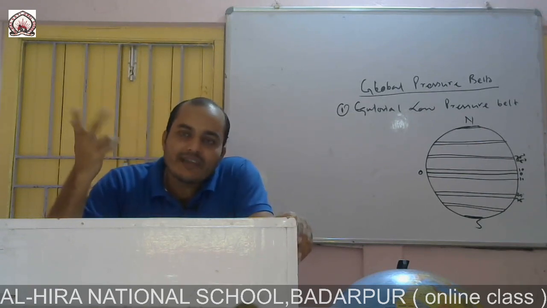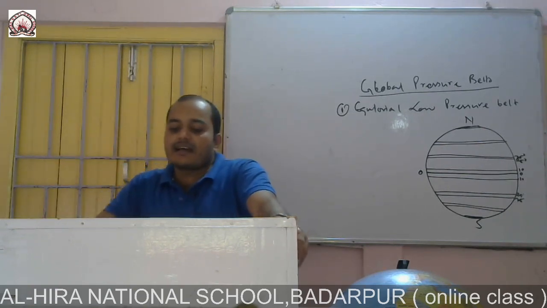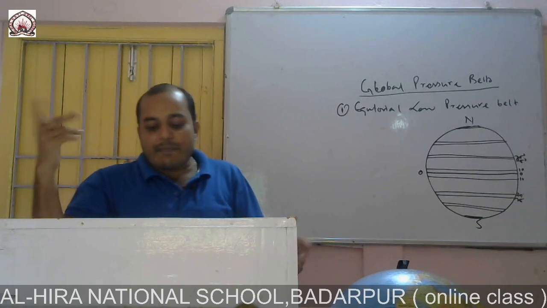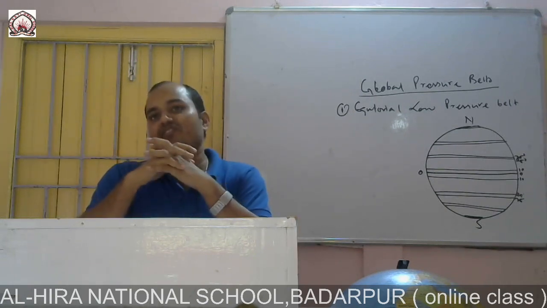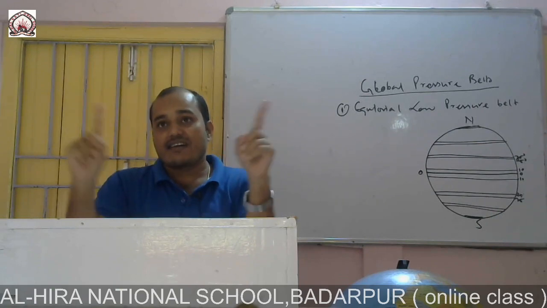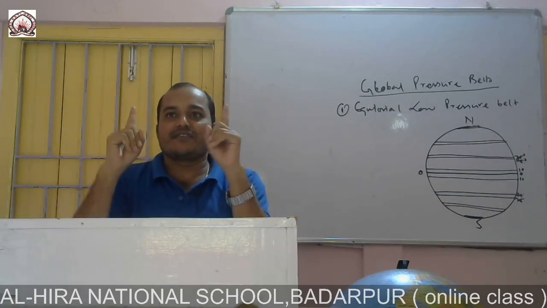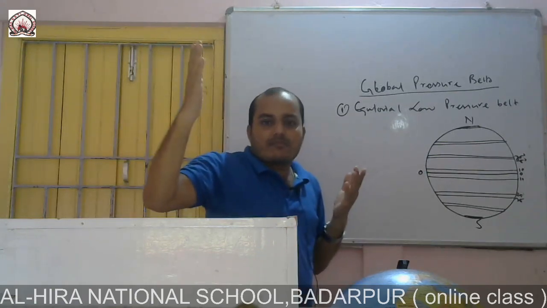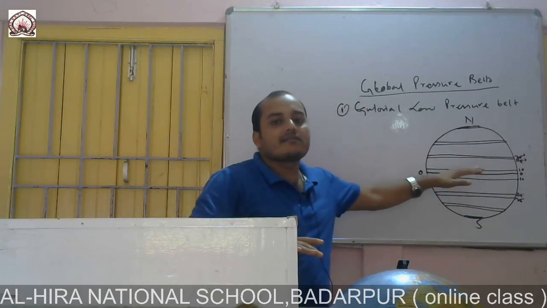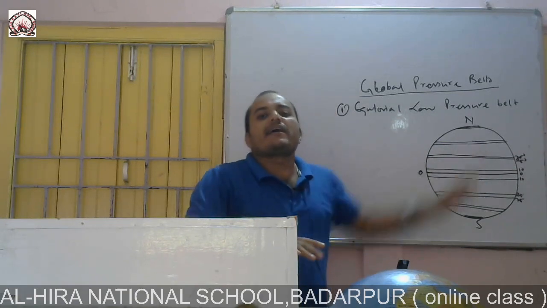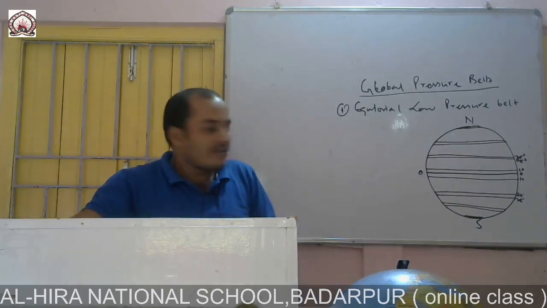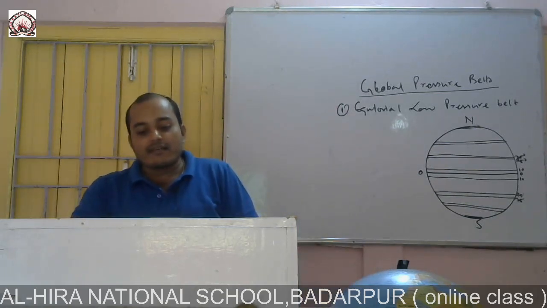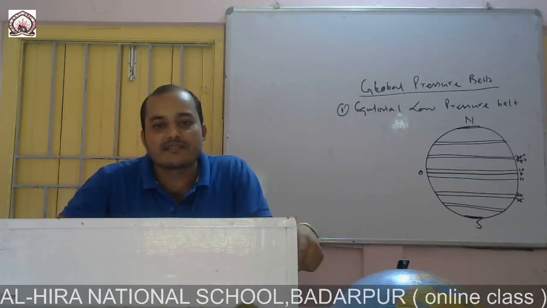So then what happened? As a result of this, air pressure remains permanently high in this region. At the very beginning I said, where temperature is more, air pressure will be very less. Air pressure will be low. Where temperature is negligible, no temperature at all, then air pressure will be maximum. Clear? This is all about the pressure belt.